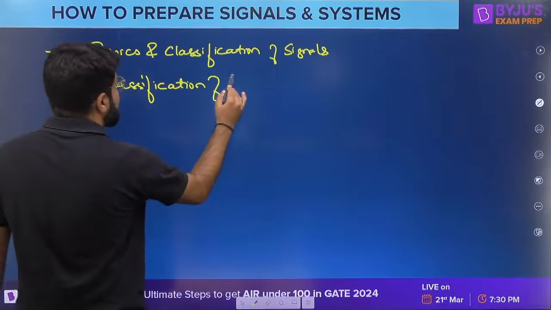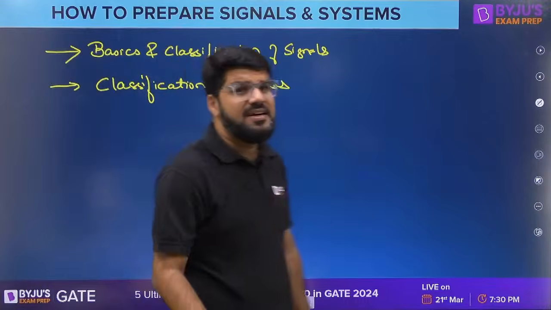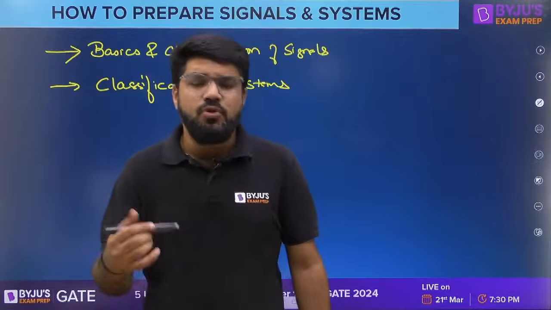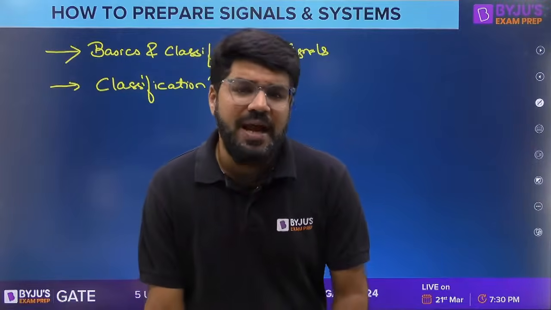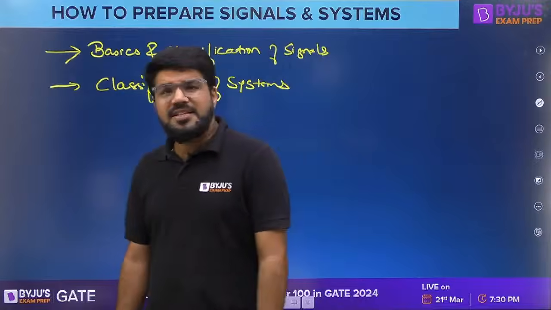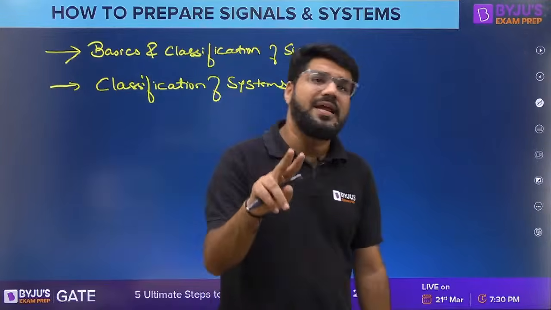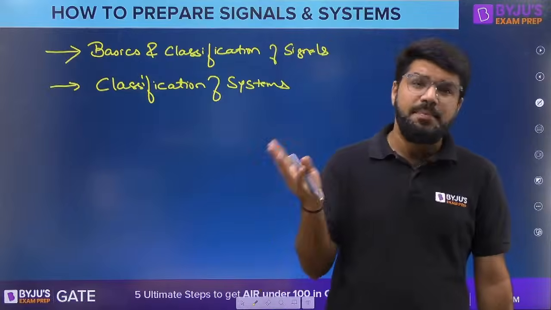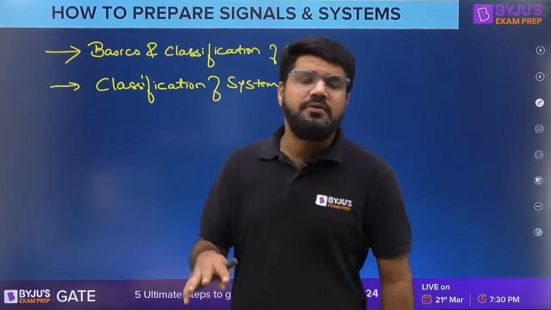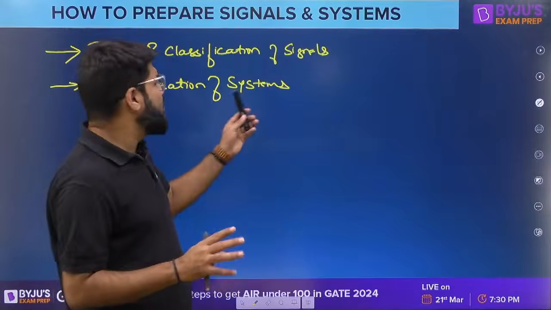classification of systems. Within classification of signals, there is one more thing to focus on: the standard signals. Especially for three signals like step, ramp and impulse, you need in-depth understanding. Classification of systems covers linear and non-linear, time invariant or time variant, causal and non-causal, stable and unstable, invertible and non-invertible, and memory or memoryless systems. There are frequent questions asked from this.